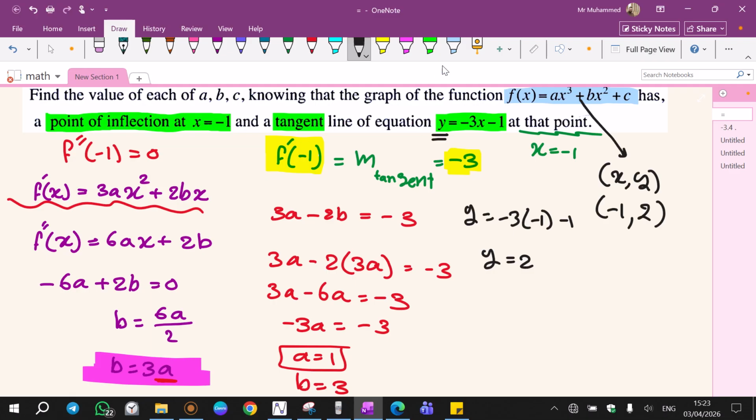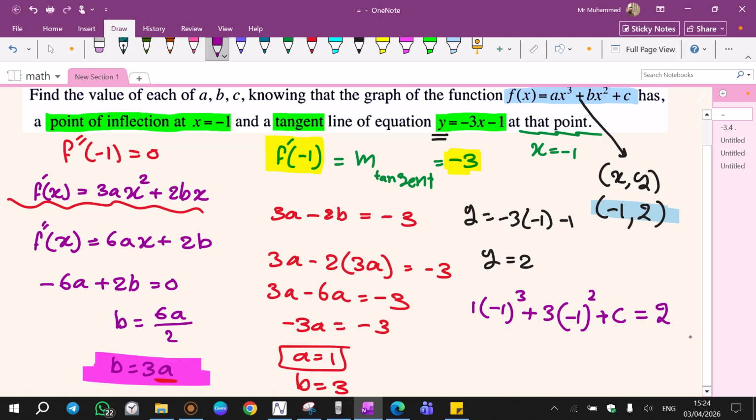Now I can use this point in f because we know its x and we know its y. Let's start replacing. 2 is y, it's the result. A is 1, b is 3. Instead of a, I can write 1. Instead of x, -1 power 3 plus b is 3, this b, -1 power 2 plus c, the only unknown, equal to result 2. The only unknown in this equation is c.